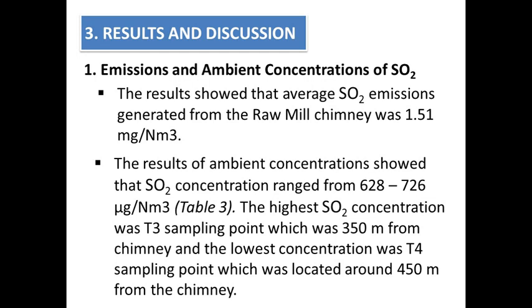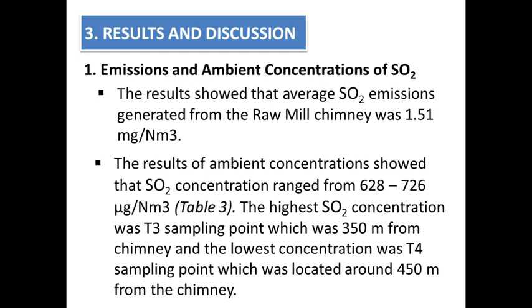The results showed that the average sulfur dioxide emission generated from the ram mill chimney was 1.51 milligram per normal meter cubed. The result of ambient concentration showed that sulfur dioxide concentration ranged from 628 until 726 microgram per normal meter cubed.